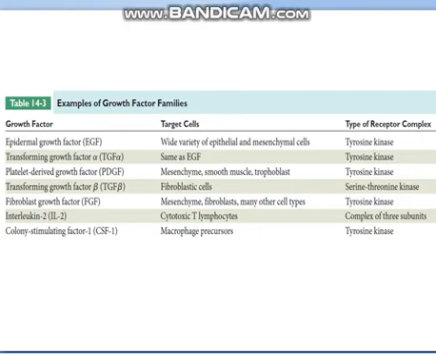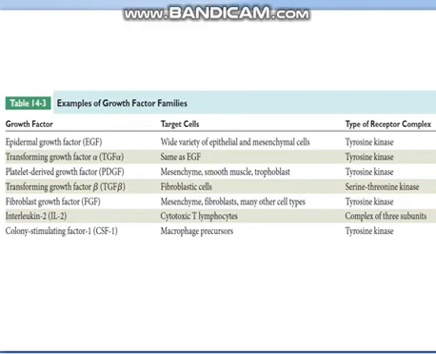Why? Because cell division is a very crucial, very critical process. If there is something wrong with this process, it will lead to cancer. So that is also one of the reasons why receptor tyrosine kinases are highly expressed in all types of cancers. Okay, these are some of the examples.